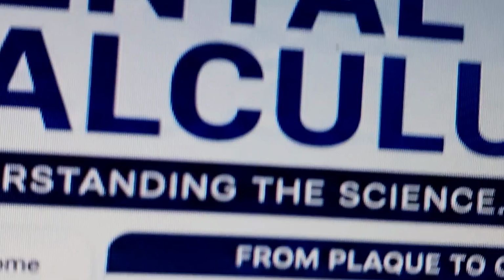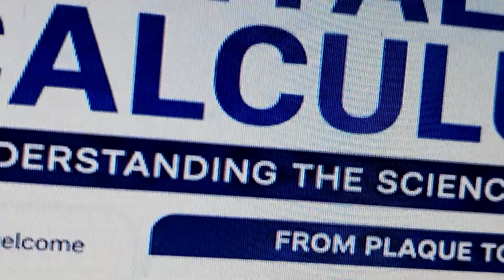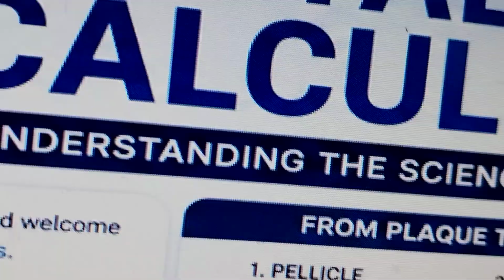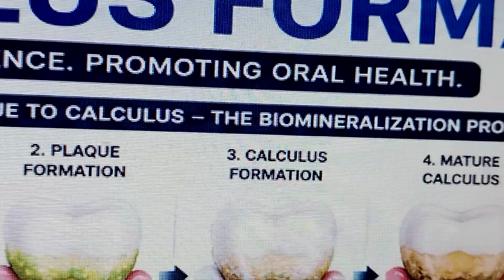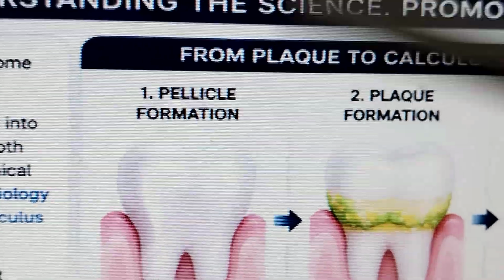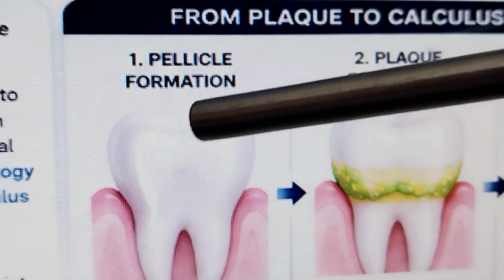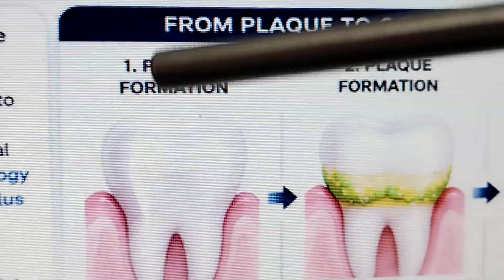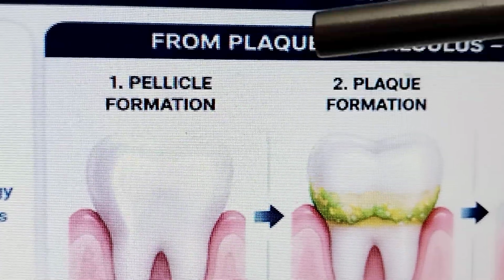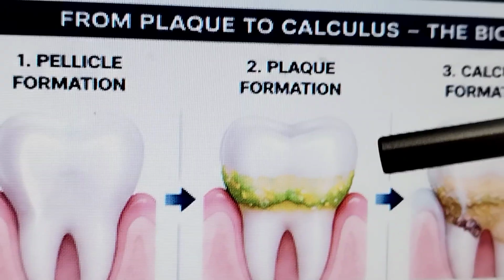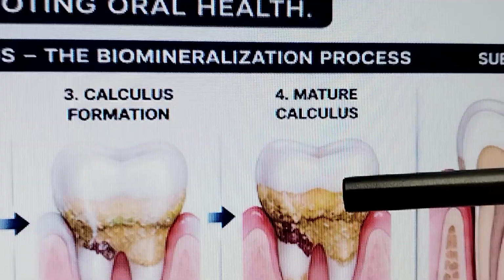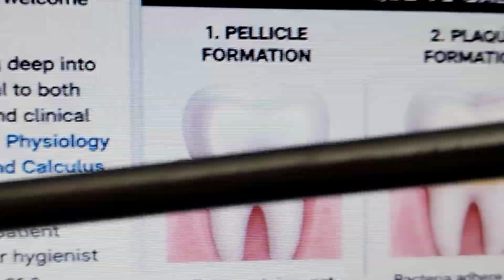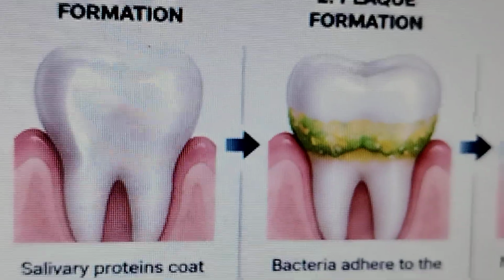Now, understanding the science of oral health, from plaque to calculus formation. First, the thing that is formed is called the pellicle. It's a soft layer. We will be discussing everything in detail. Then the plaque is formed, then the calculus, and then the mature calculus. This is how the calculus is formed.